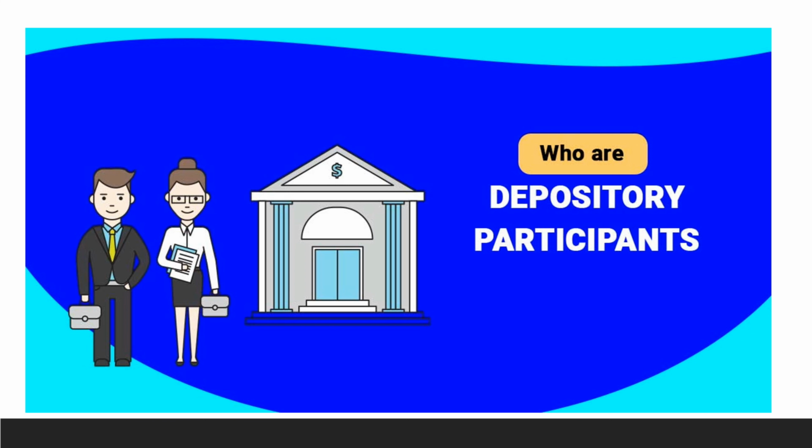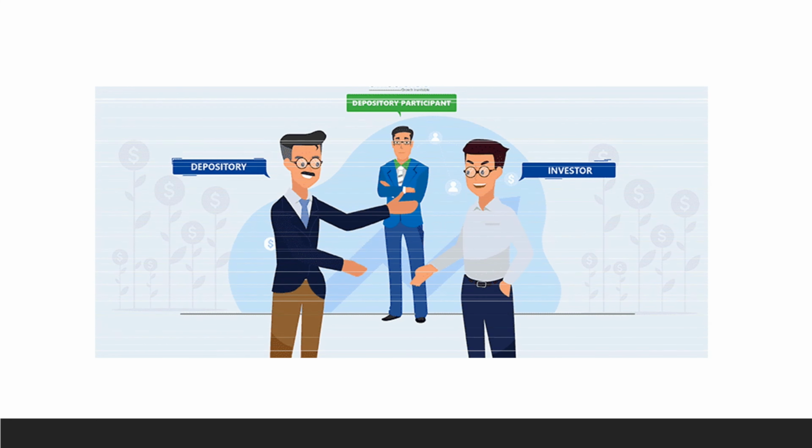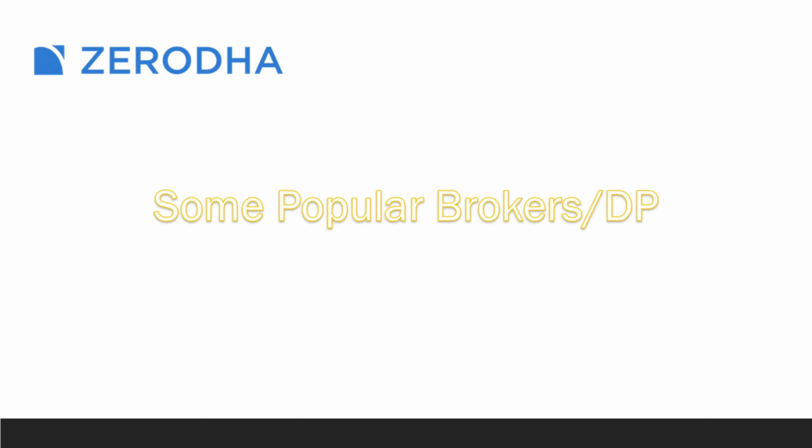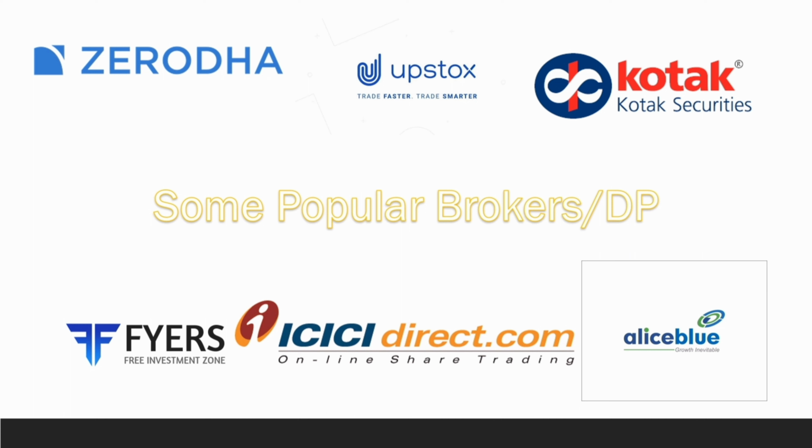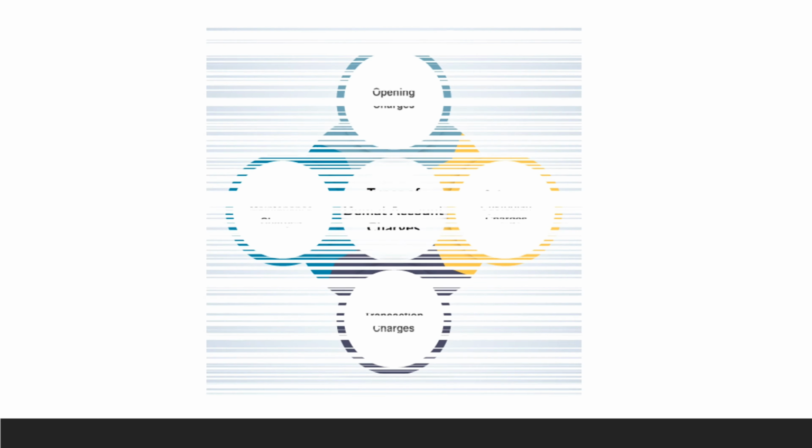Third one is to whom we open our account. We open our demat account with depository participants. In short, we call them DP. You may have a doubt about who is called a depository participant. These banks, institutions, discount brokers are called depository participants. These depository participants usually act as an intermediary between ourselves and the depository. So, as intermediary charges, they collect an amount from us, which we commonly call brokerage.